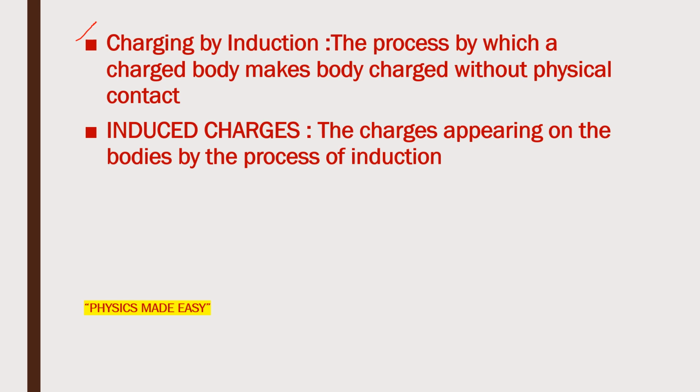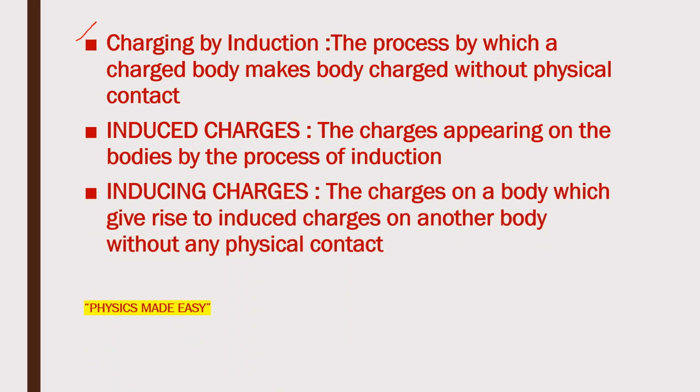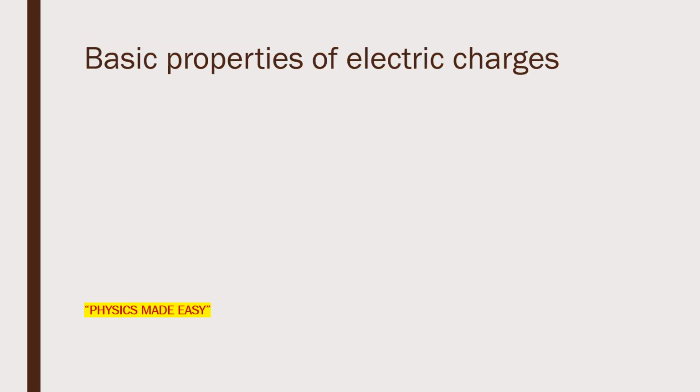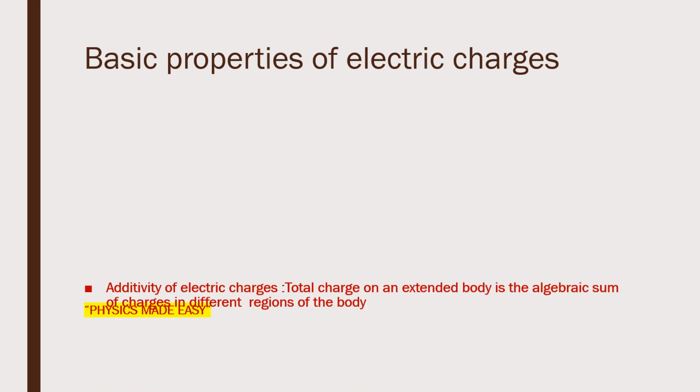The charges appearing on the bodies by the process of induction are known as induced charges. The second one is the inducing charges. The charges on the body which give rise to induced charge on another body without physical contact are known as inducing charges.